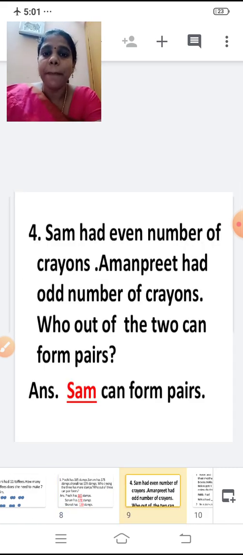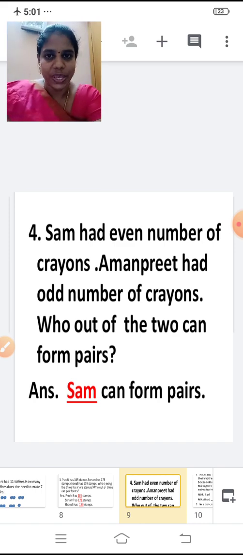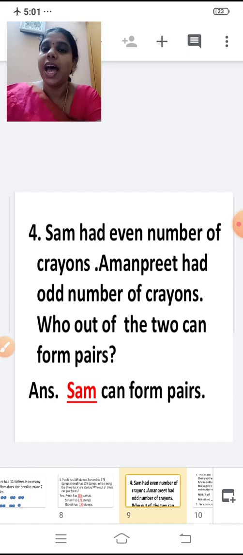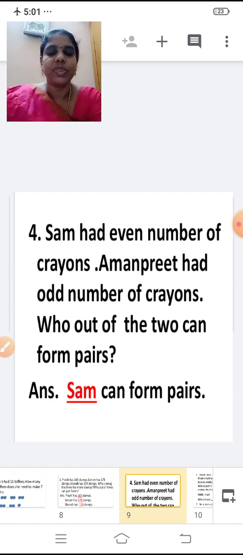Next, Sam had even number of crayons. Sam had even number of crayons. Amanpreet had odd number of crayons. Who out of the two can form pairs? Again same thing. Sam is having even number of crayons, and Amanpreet had odd number of crayons. Who out of the two can form pairs?